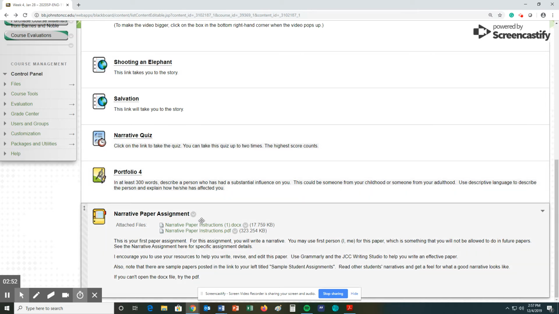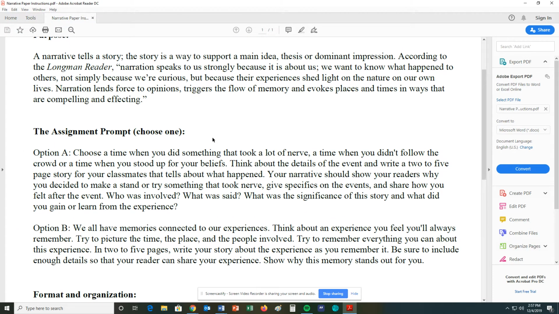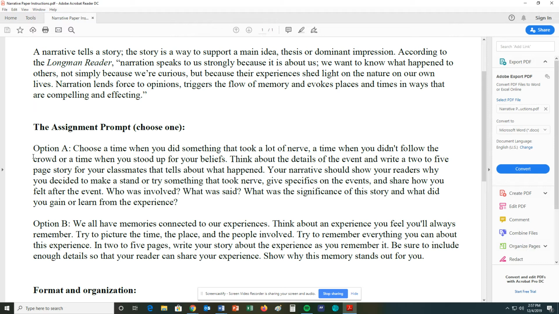Here's the narrative paper assignment. So you can download the instructions one of 2 ways. You can either do it as a doc file or a PDF. So let's go ahead and just look at the instructions here. Okay, so you will get to write a story. Okay, and you have 2 options. You can choose a time when you did something that took a lot of nerve, a time where you didn't follow the crowd, or a time where you stood up for your beliefs. Okay, so that's your first prompt.